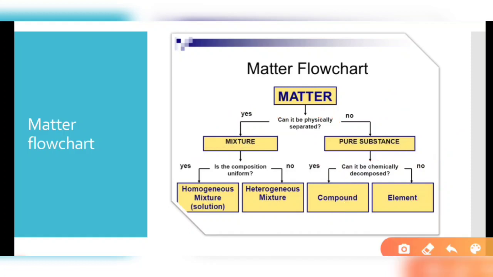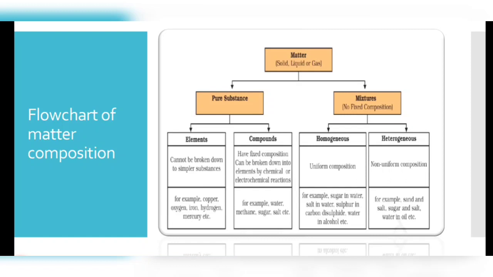Similarly with mixtures, if the composition is uniform throughout the mixture, then it's a homogeneous mixture, and if not, then it is a heterogeneous mixture. We have come to the different definitions also: elements cannot be broken down into simpler substances, but compounds have a fixed composition which can be broken down into elements by chemical or electrochemical reactions. For example, elements are copper, oxygen, iron, hydrogen, mercury, and compounds are water, methane, sugar, salt, etc. Homogeneous mixtures have uniform composition, and heterogeneous mixtures have non-uniform composition.